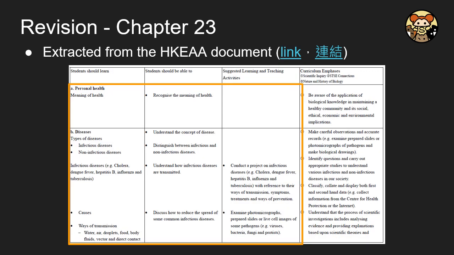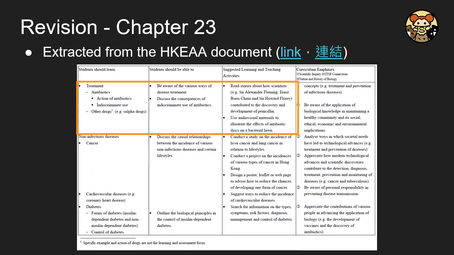So here is the extract from the HKEA program. So we have to define what is health, and we understand about infectious disease in this chapter. In the previous chapter, we talked about non-infectious disease. And for infectious disease, we know the cause and rate of transmission and how we can treat it. And for bacteria-based or fungus-based diseases, we can use antibiotics to treat them. And there is a specific type of drug called the sulfa drug, as mentioned in the curriculum.